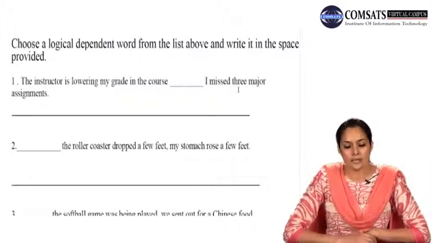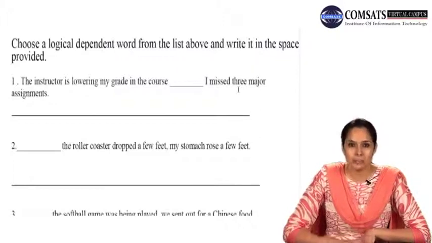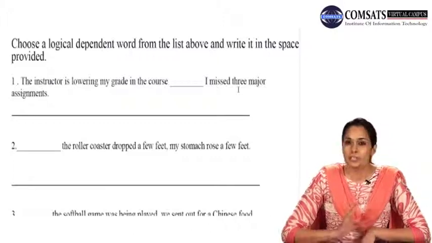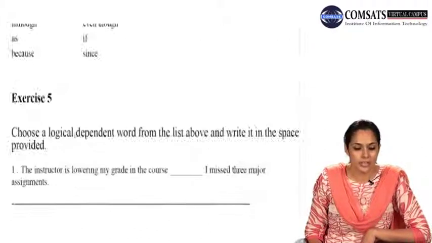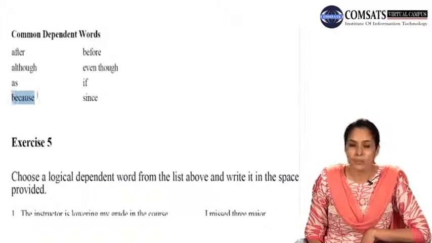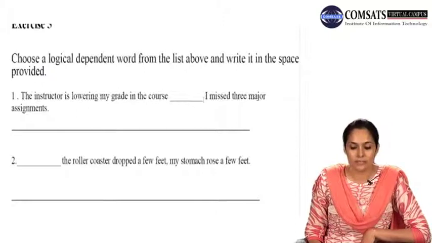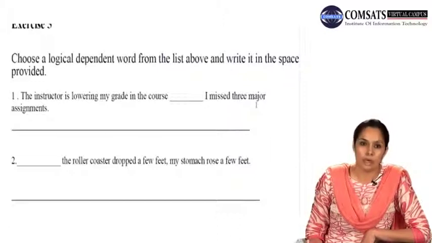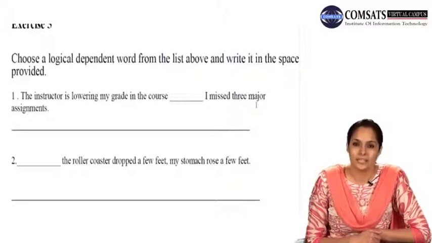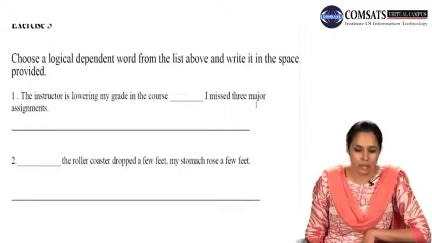Now you see that you have something that is being done by someone and you are getting the reason as well. So when you are giving a reason in your subordinating clause, you use one very important subordinating conjunction, that is because. So here you will use this conjunction. The instructor is lowering my grade in the course because I missed 3 major assignments, and there will be no comma, no semicolon before or after this, because nothing like that comes before a subordinating conjunction. Before a coordinating conjunction you put a semicolon and after them a comma.